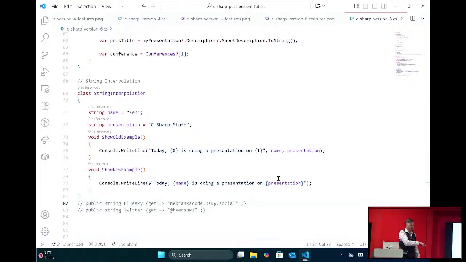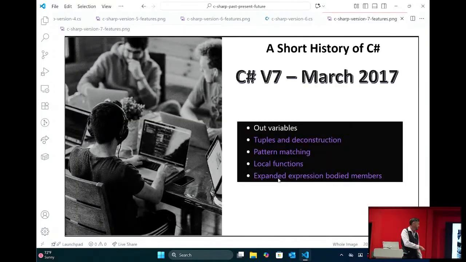And string interpolation, as we go further, gets cooler. It gets cooler and cooler and cooler. By the time we get to C# 13, you can put anything in there. You can put lambda expressions in there. You can do whatever you want. Back in 6, not quite as cool, but still way better than it was.